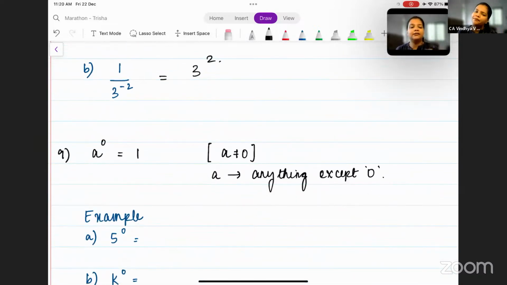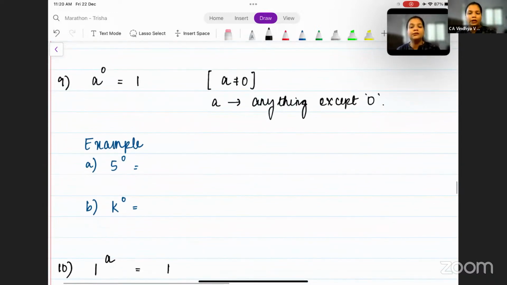Okay. Very simple things next. Anything to the power 0 is 1. So if I say 5 to the power 0 is 1, k to the power 0 is 1, and so on. So anything to the power 0 is equal to 1. But what you need to remember here is that the base a cannot be 0, which means 0 to the power 0 is not 1. 0 to the power 0 is not defined. Is this clear till here?